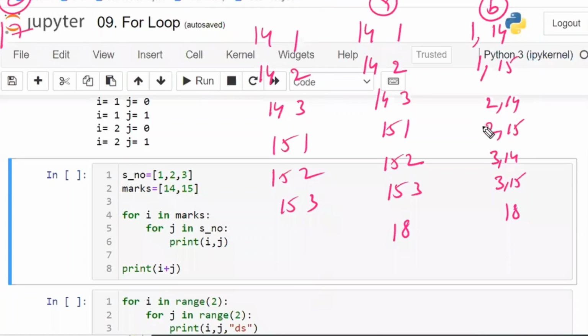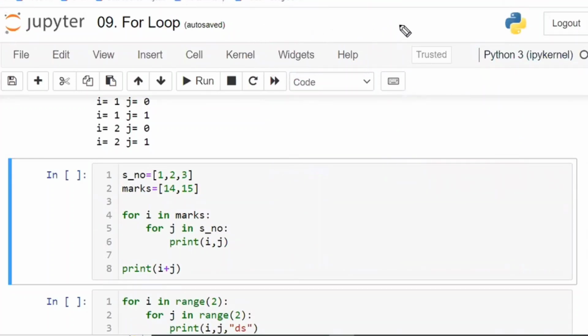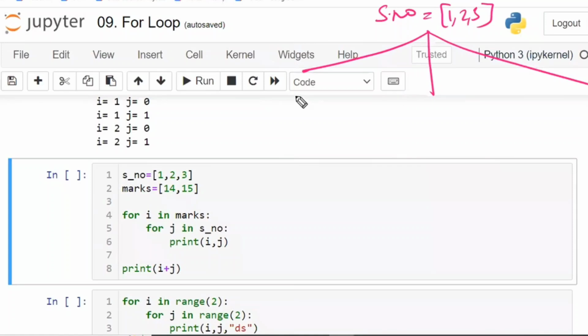Anyone? Any new option apart from this? Now, I'm also trying in a similar kind of view. First, serial number is equal to 1 2 3. List of 1 2 3. Serial number is equal to 1.